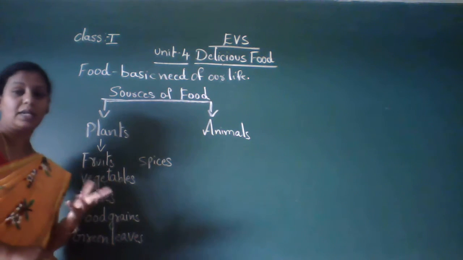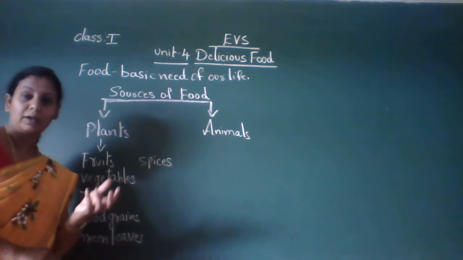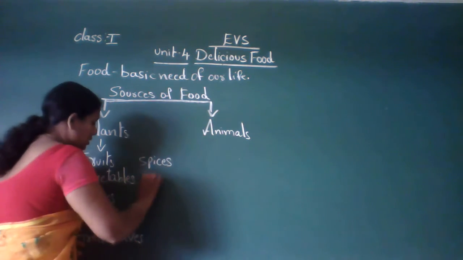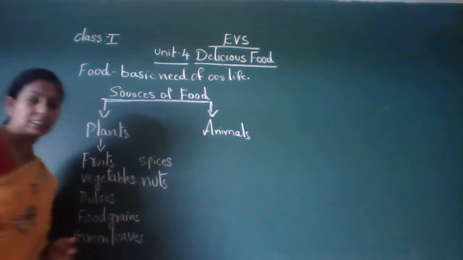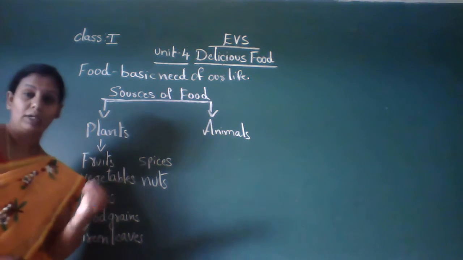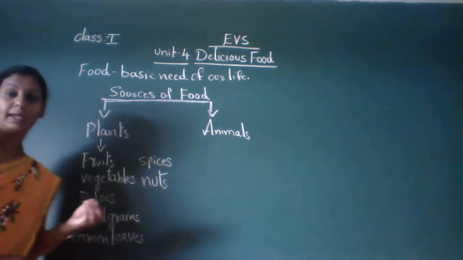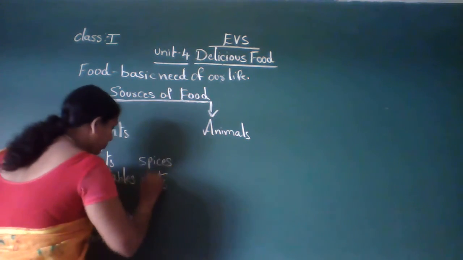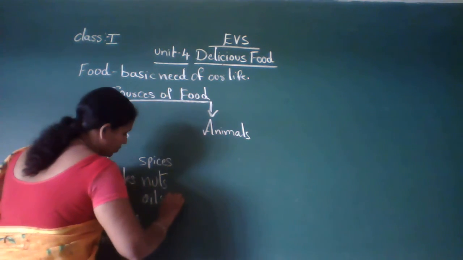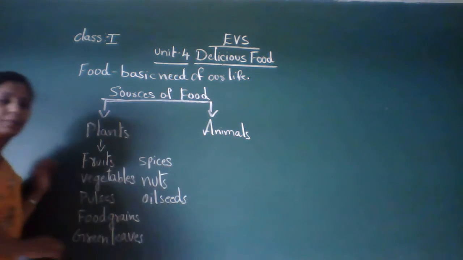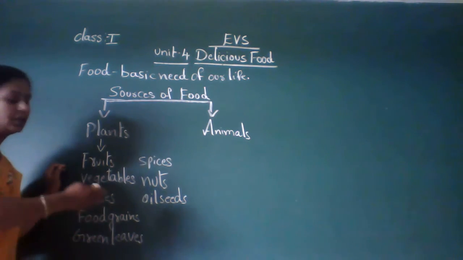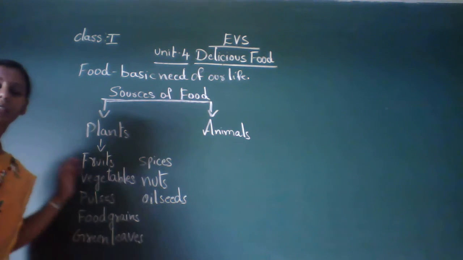Then nuts. Nuts means cashew nut, almond, pista. They are called nuts. Then oil seeds, the seeds from which we prepare oil. So the cooking oil, like groundnut oil, sunflower oil. From these seeds we prepare oils, whatever oil we use for cooking. So all these things are prepared by using oil seeds.